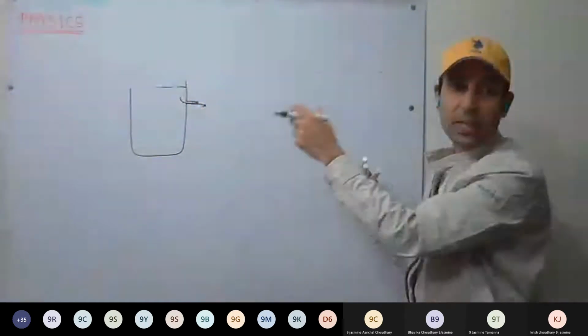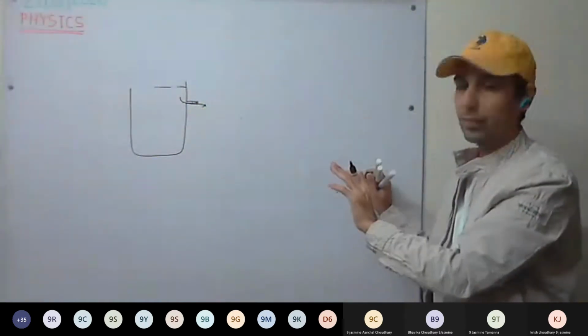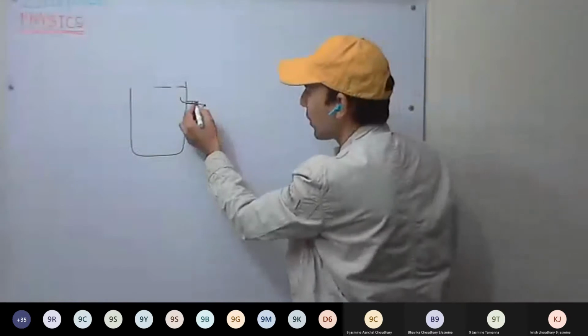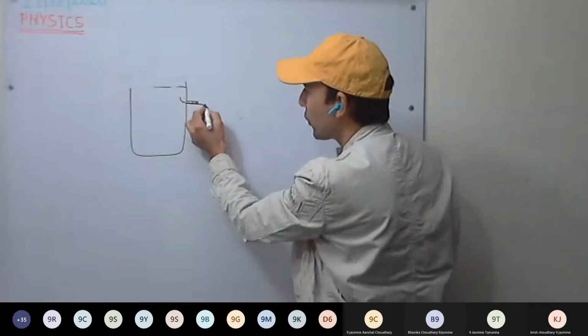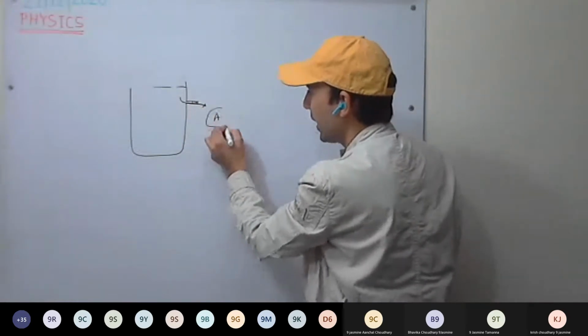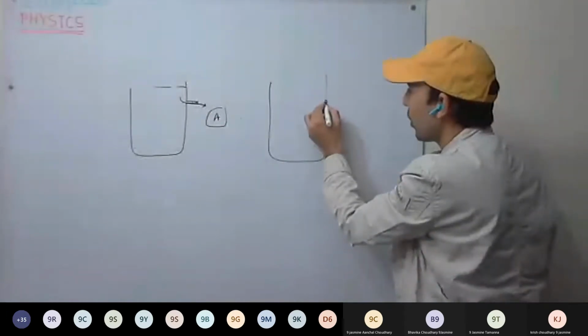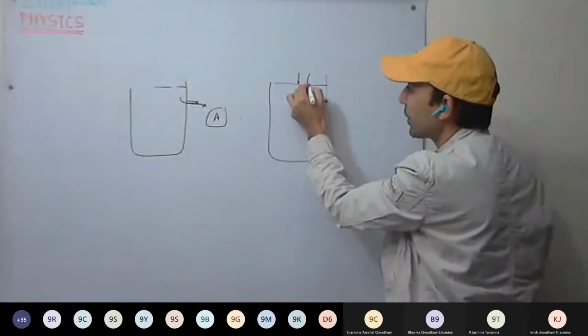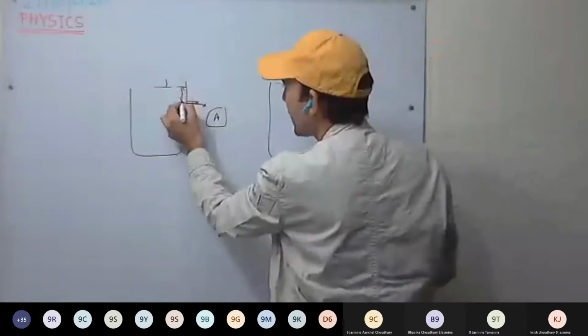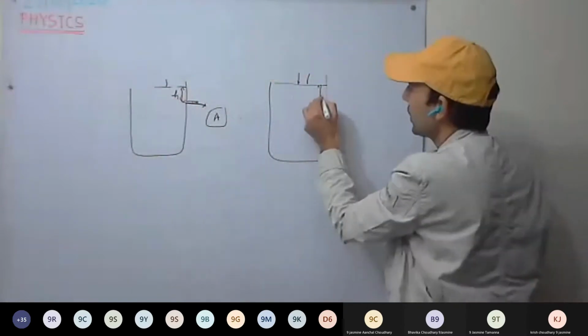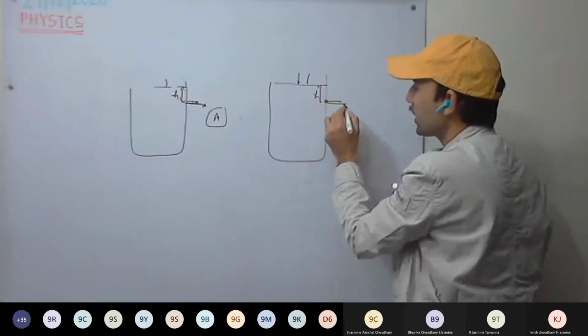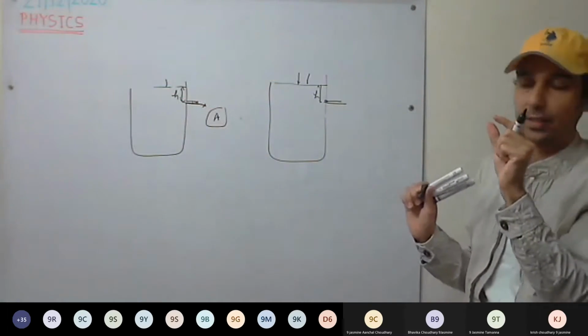The amount of water coming out per second is the same. Consider that the amount of water coming out per second is A amount. Similarly, now if you decrease the opening, but the pressure is the same. In both the cases, it is at the same depth h. Here as well, it is at the same depth h, but this time we have decreased the cross section.